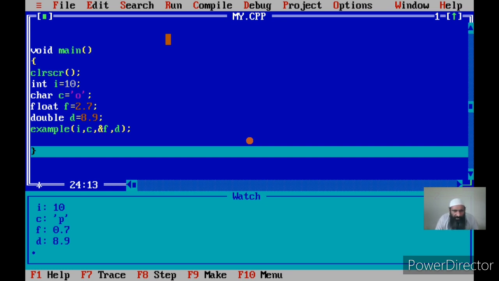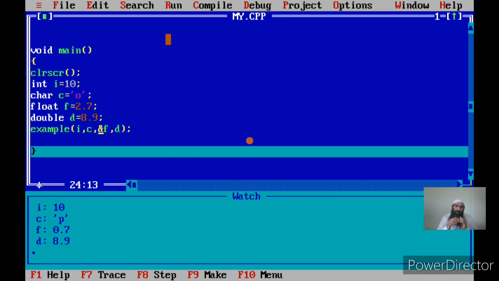Now we have seen that if we pass the actual argument by copy, its value remains unchanged. If we pass the actual argument by reference or pointer, its value changes, and the changes are reflected in the original variable.